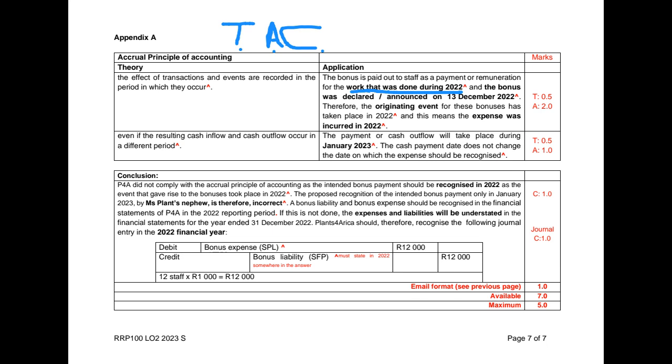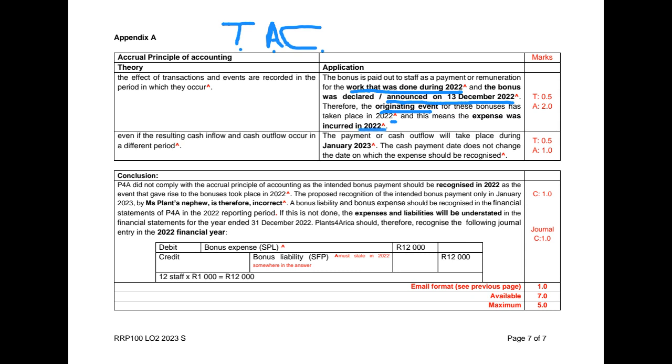And further to that, the announcement of the bonus payment also took place in 2022. So regardless of whether you got the originating event wrong as a student, you should know that both events, not only the work, but also the announcement, both happened in 2022. So the originating event took place in 2022. Therefore, the expense was incurred and should be recorded in 2022.